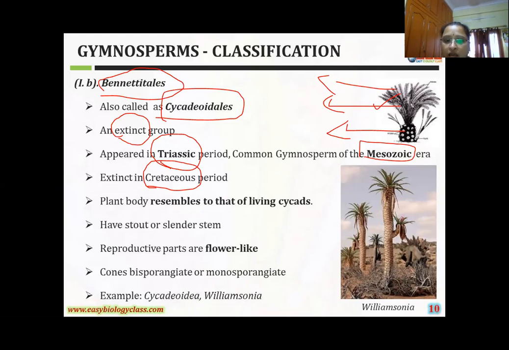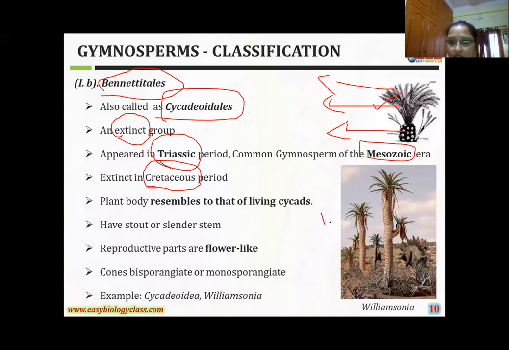Very short and slender stem is there. This is one character. And reproductive parts, or flowers like these leaves, produce the reproductive organs and the cones. Bisporangiate, sometimes monosporangiate cones are present. The best example, see girls, in this diagram, is the cycas plant.